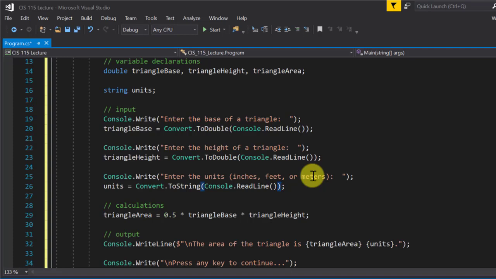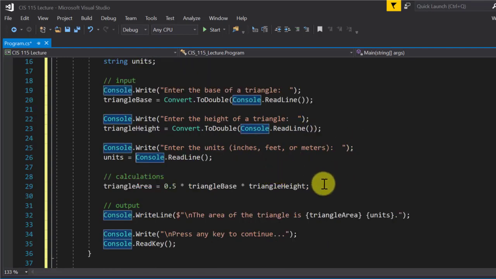It's just unnecessary, right? We don't need to do it. I'm taking something that's already a string and converting it into a string, which it already is. It's just unnecessary, but it'll still work. C# will still do it. I see that a lot, people converting strings like that. But since units is a string, we don't have to convert anything.